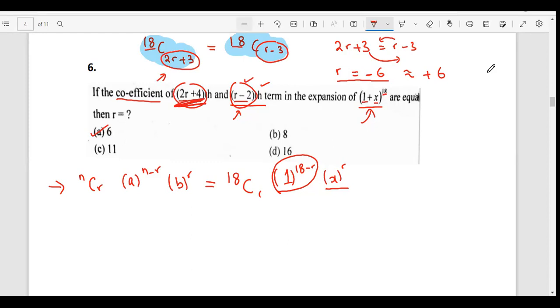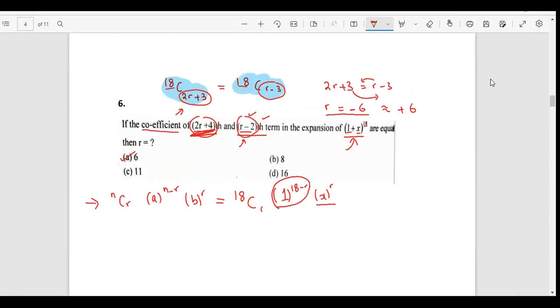Okay, I know that these are going to be the coefficients of this term and this term. When I equate them, everything is the same except these two. It means if I want this entire blue thing to be the same as the other one, these two must be the same. So I've equated them directly. 2R plus 3 is equal to R minus 3, and I got R equals minus 6. I know it cannot be negative 6, it would be positive 6. That is why the answer is A over here.